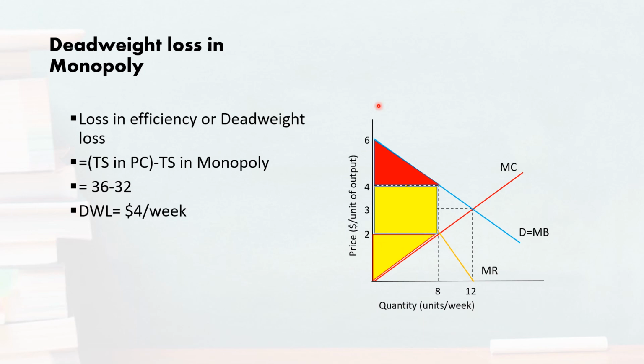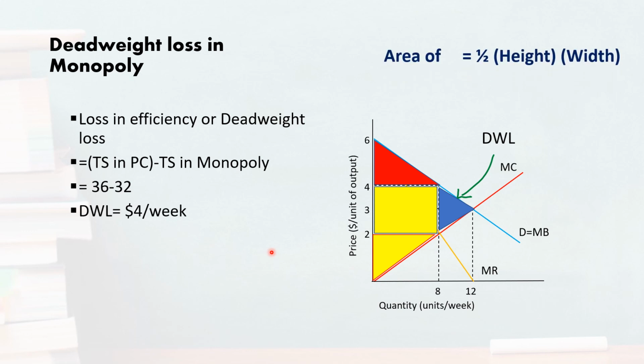If you just look at this diagram, then diagrammatically the deadweight loss can be exhibited by this triangle, and by calculating the area of this triangle using the same formula, half times height times width, it will also give you the same value for the deadweight loss, which is $4 per week.